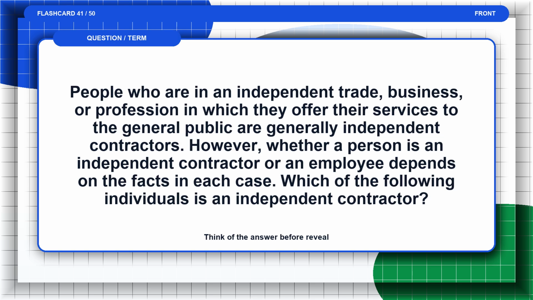Flashcard 41. People who are in an independent trade, business, or profession in which they offer their services to the general public are generally independent contractors. However, whether a person is an independent contractor or an employee depends on the facts in each case. Which of the following individuals is an independent contractor? Think of the answer before the reveal.